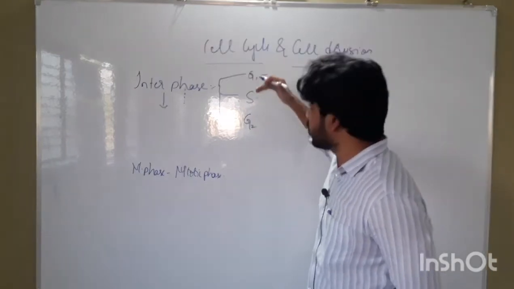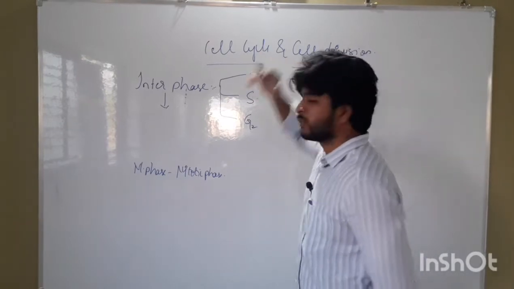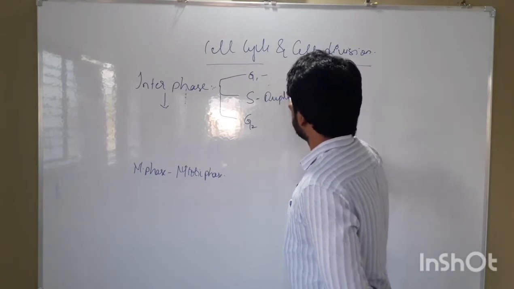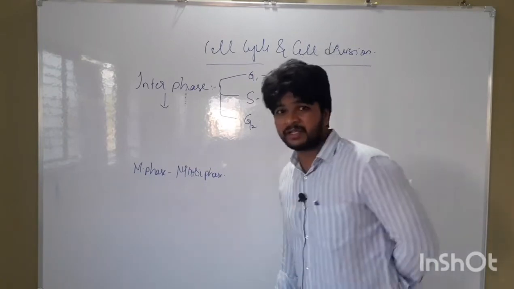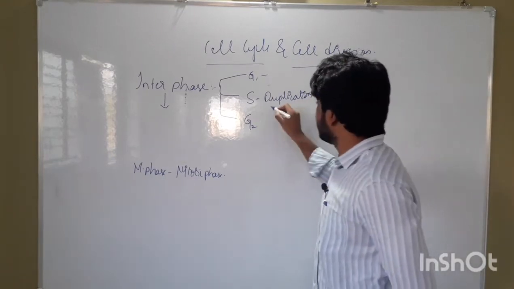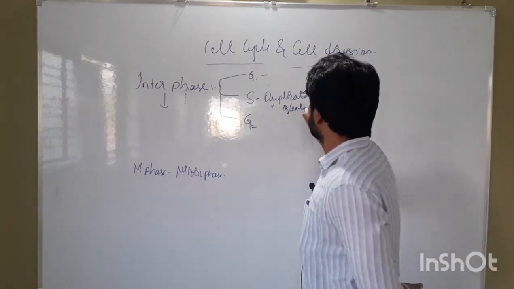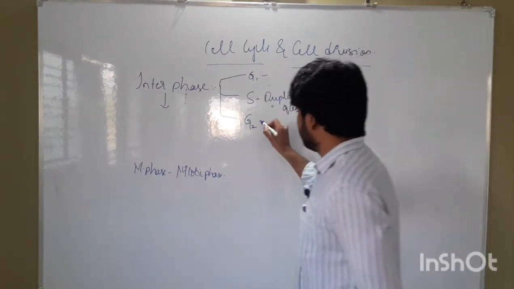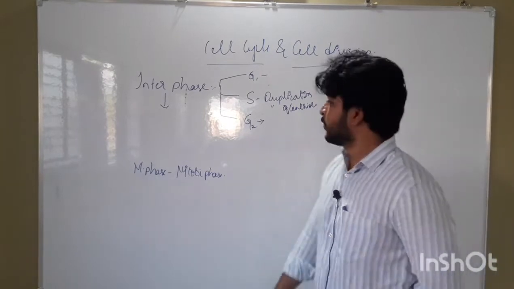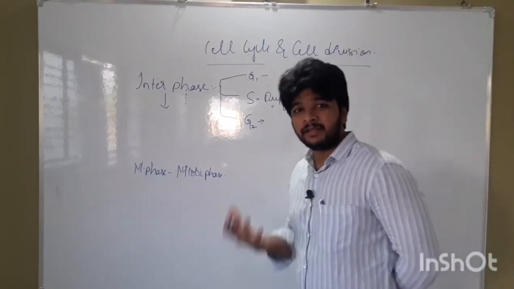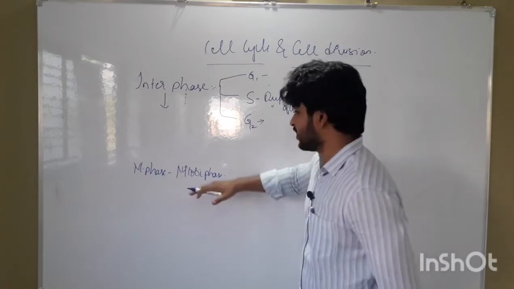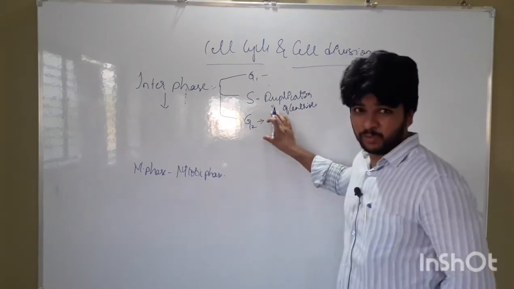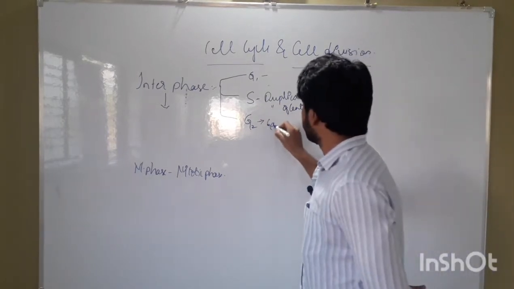During the synthetic phase, duplication of DNA and duplication of centrioles takes place. And in the gap 2 phase, all the necessary enzymes, chemicals and organelles which are useful for the mitotic phase get accumulated.